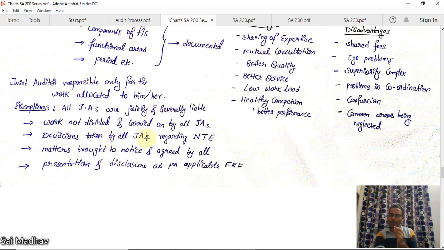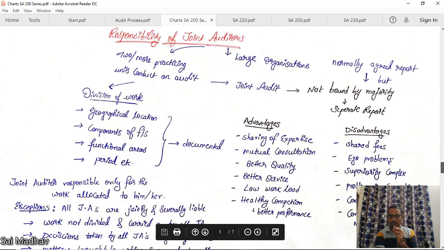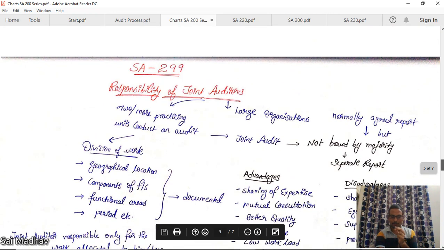Decisions taken by all joint auditors regarding nature, timing, and extent of audit procedures. Matters brought to notice and agreed by all. If there is any matter brought to the notice of all joint auditors, and they have all agreed, then they will all be liable. Presentation and disclosure as per applicable FRF. See, presentation and disclosure is the final one, so they'll all be looking into it, and they'll all be liable for that. This is the whole crux of SA 299, Responsibility of Joint Auditors.